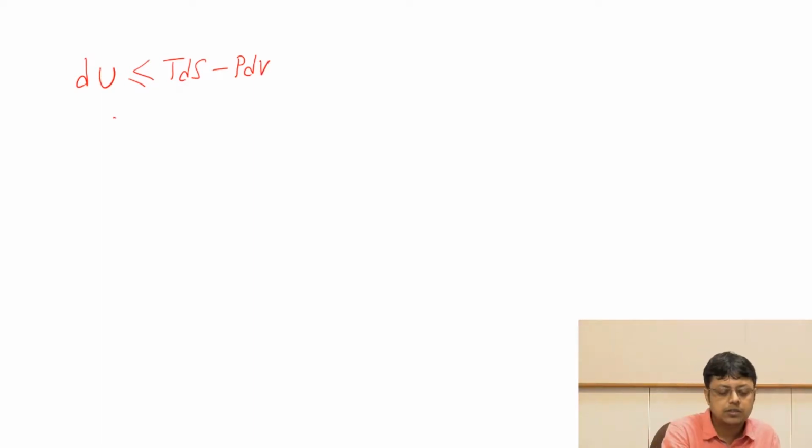Now as we see, for the condition of spontaneity, dU is less than or equal to TdS minus PdV. Now consider heating at constant volume.